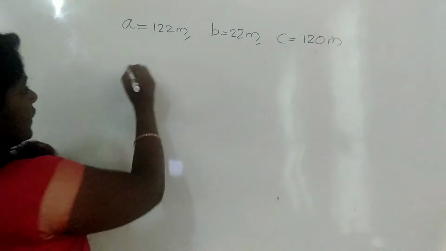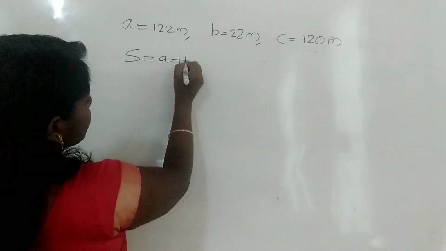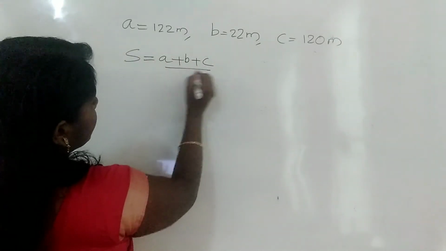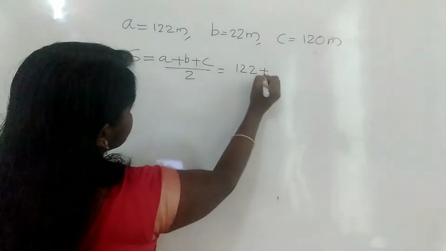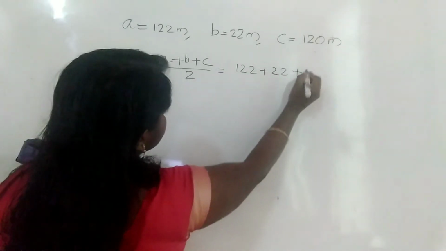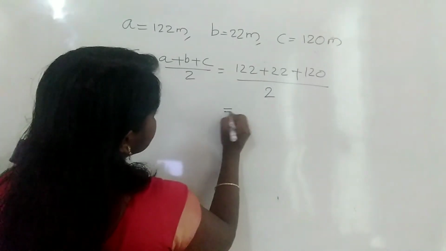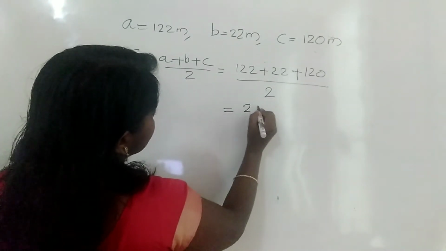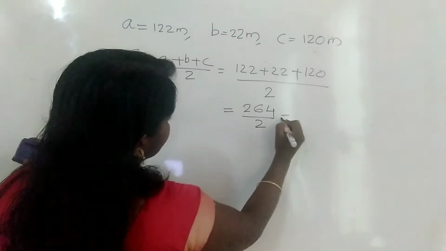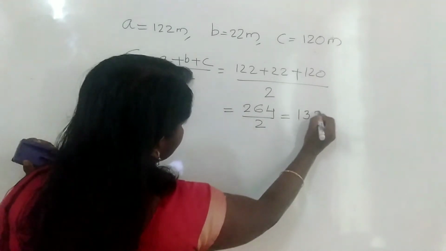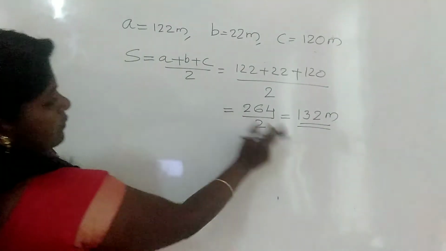Then what is s? s equals a plus b plus c divided by 2, that is 122 plus 22 plus 120 divided by 2, that is 264 upon 2, that is 132 meter. We got the semi-perimeter.